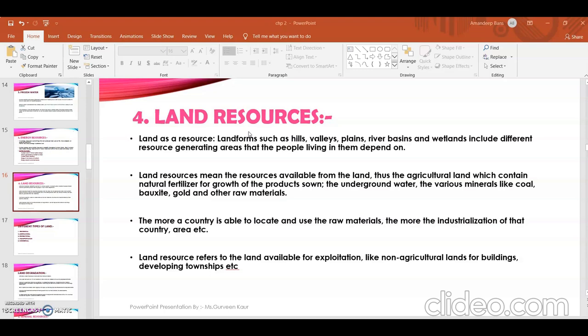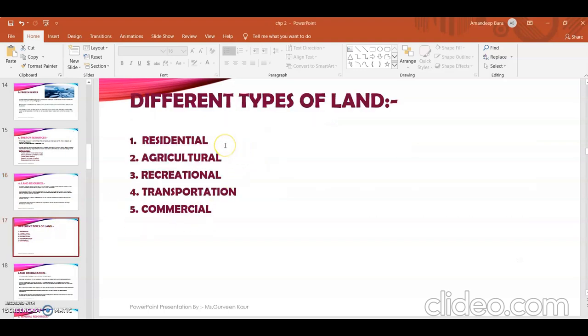Now we know what a land resource is all about. So studying different types of land is also important. There are 5 types of land. First is residential, second is agricultural, third is recreational, fourth is transportation, and fifth is commercial. So the first one is residential land.